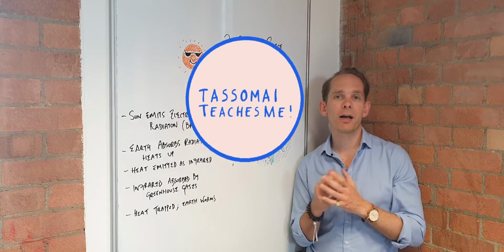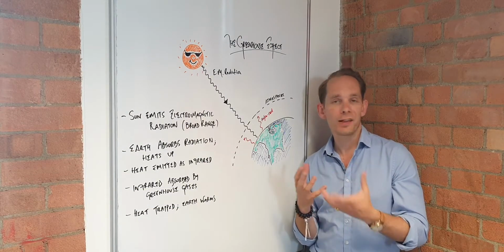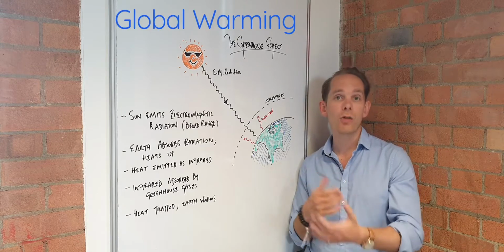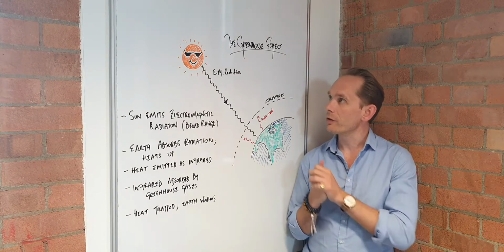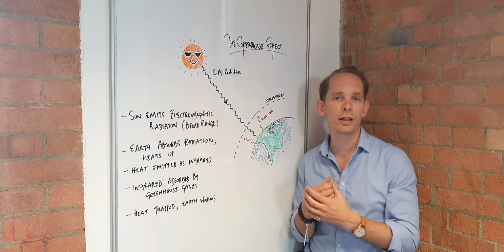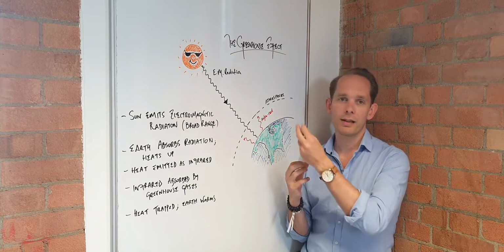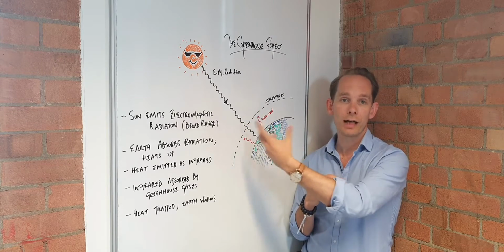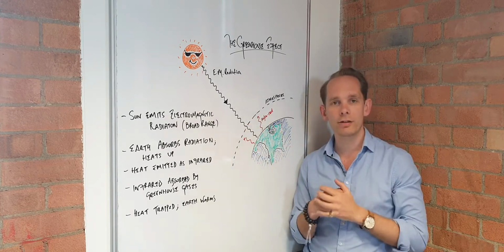Hello, this video is about the greenhouse effect, the physical process that drives global warming and climate change. So first of all, most of our energy comes from the sun, and the sun is a giant nuclear reactor in space. The reactions going on in the sun emit electromagnetic radiation.